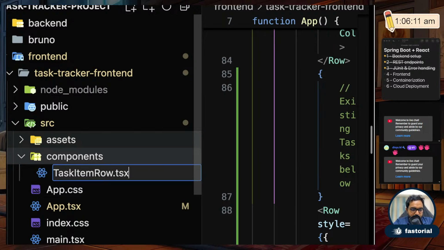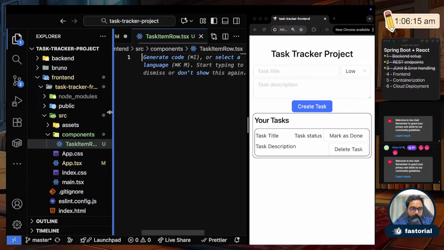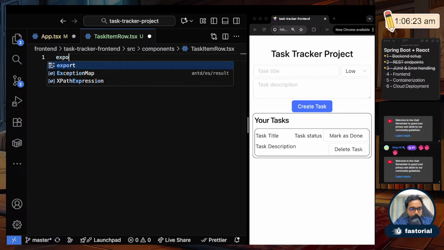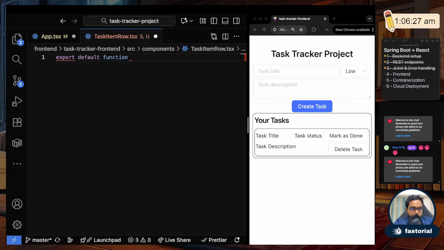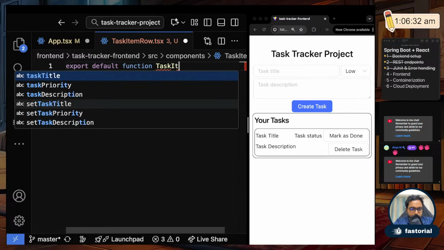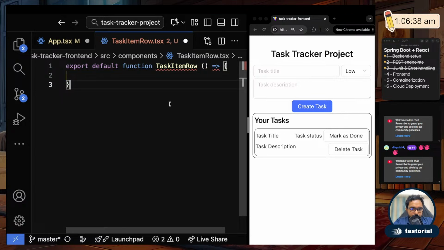Okay, TypeScript. Fine. So inside this, let me make this smaller and get rid of it. I'll export this functional component. I'll just write a functional component called export default function TaskItemRow. And what is happening here?